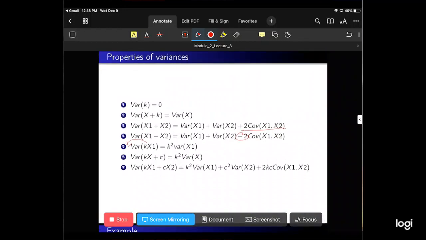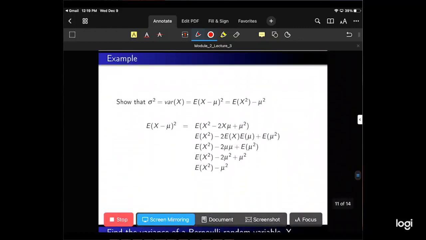And so we can put these together again. For number 6, we can do the variance of a constant times a random variable plus a constant. So let's take number 2. That's going to be the variance of the random variable plus a constant, so the constant goes away. Then we're just left with the variance of the constant times the random variable, and then we'll use number 5 to take the constant out, and we'll square it. And then number 7 is just putting a bunch of these together.